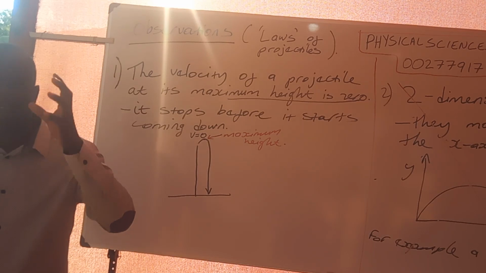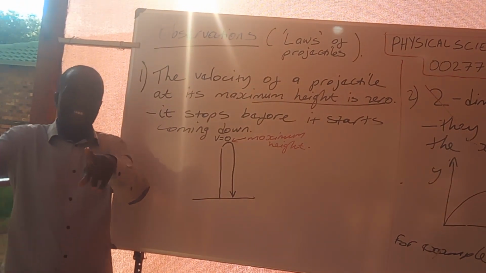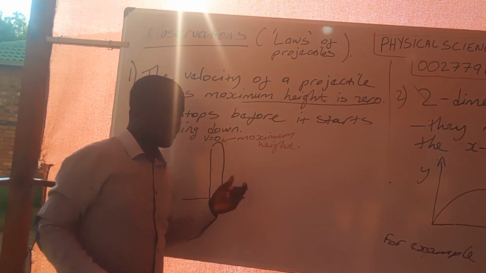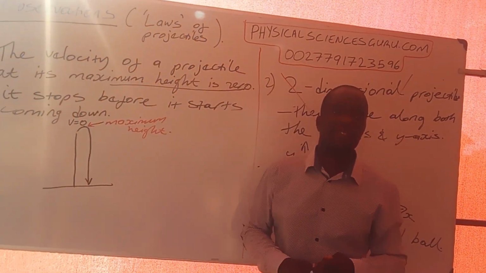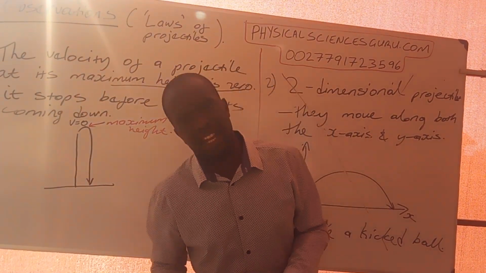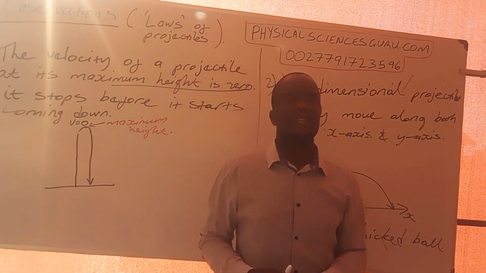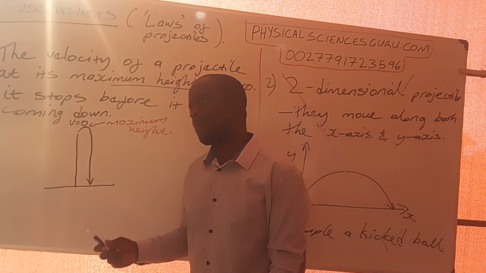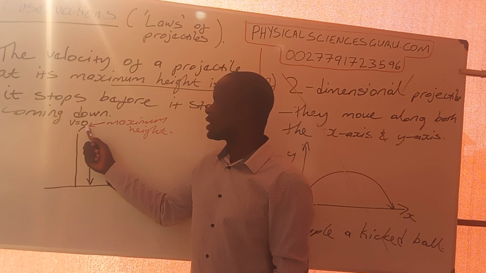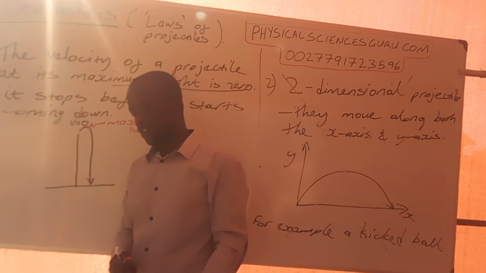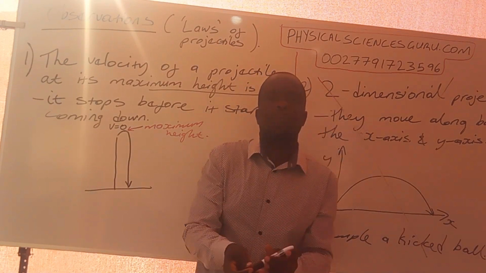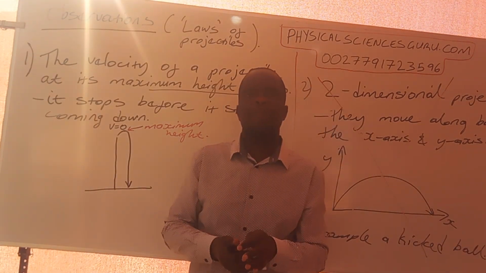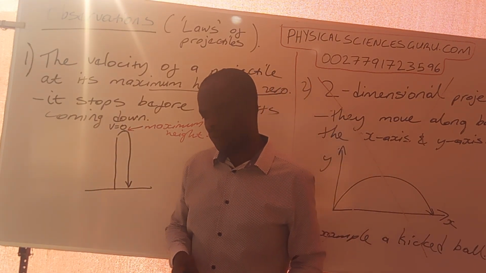We must log that in our minds, because if we forget that, you will think that the examiner has not given you enough information in your question. So you need to remember that the velocity at maximum height is 0. That is a very important observation. Our projectile is stopping before it starts coming down.